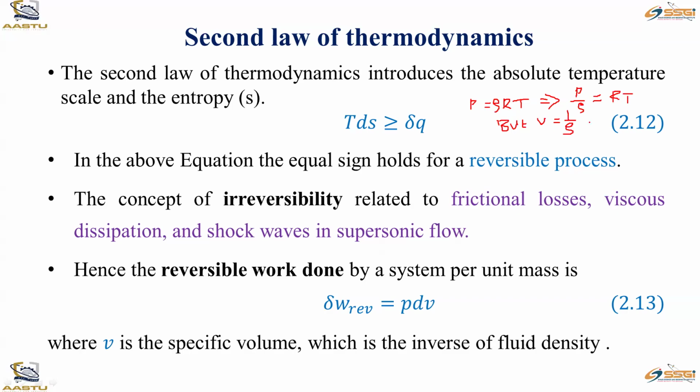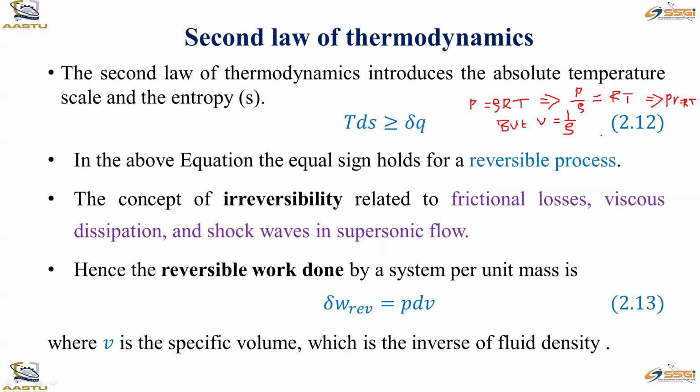If I substitute 1 over rho by V, finally from this we get PV equals RT. That is one of the important formulas for us. PV is equal to RT. This V is called the specific volume, that is 1 over density.